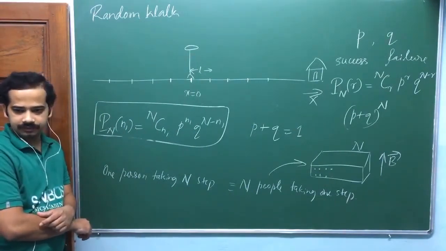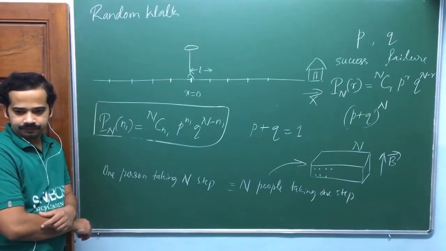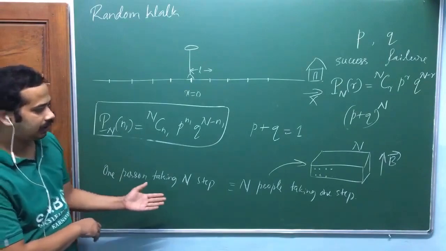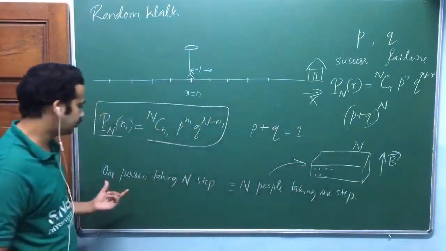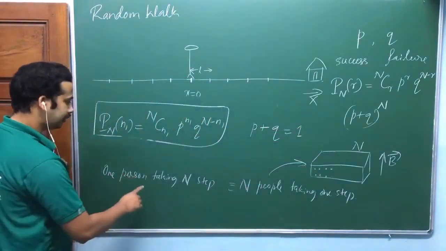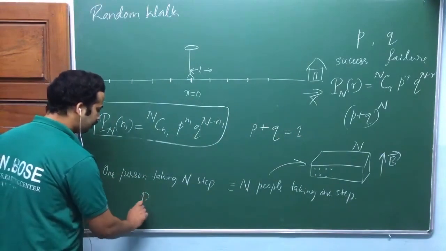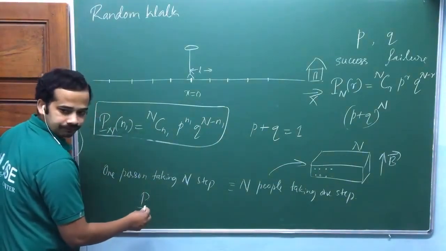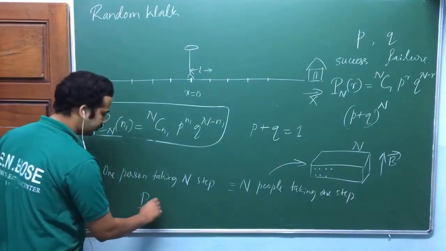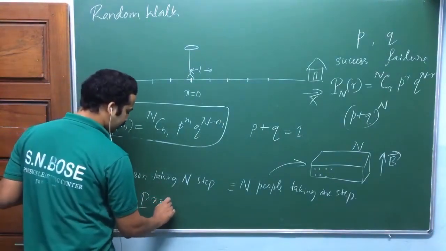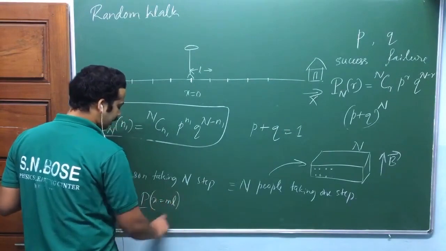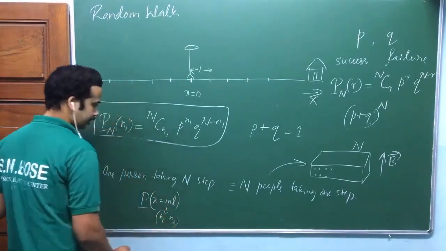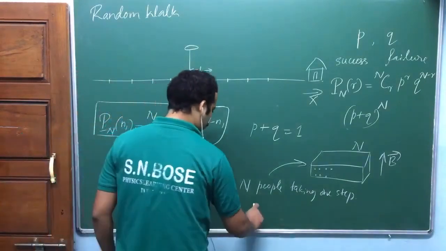So can I say like this? But here again, I am trying to connect this to magnetism. So that's why I'm taking this idea. One person taking n steps, what is the probability of net displacement? That means x is equal to m into L, where m equals n1 minus n2. Am I right? This is what you say. Now here, what is the probability?